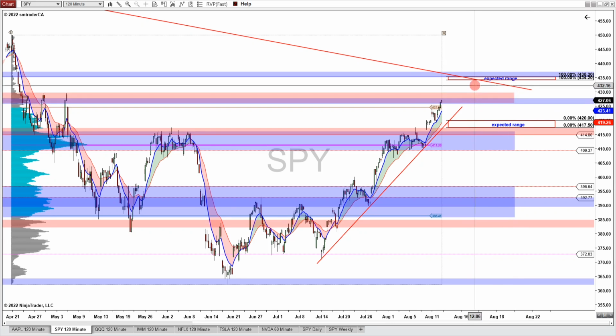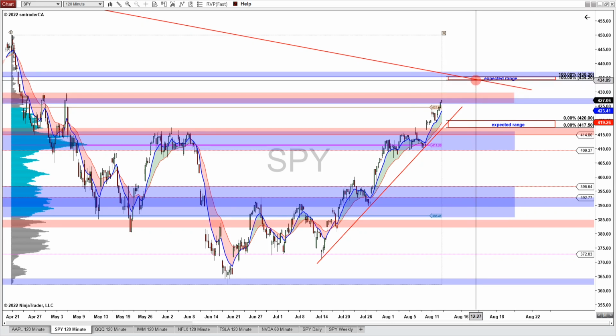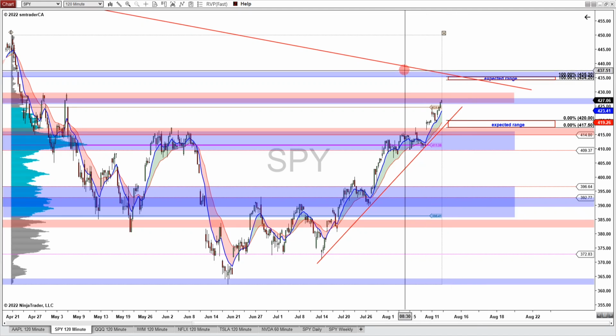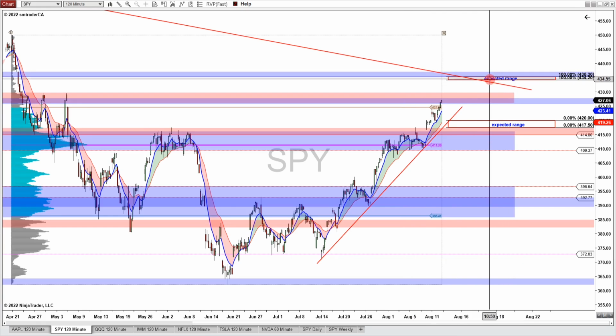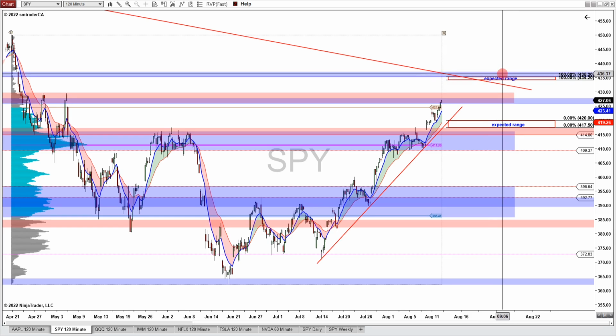Then look for a move to come up to this upper range near the 435 and 434 and into this resistance zone near 438. Now be sure to keep an eye on this trend line here, because that is in confluence with the zone up here, the upper range of the expected move, and also this potential resistance zone.